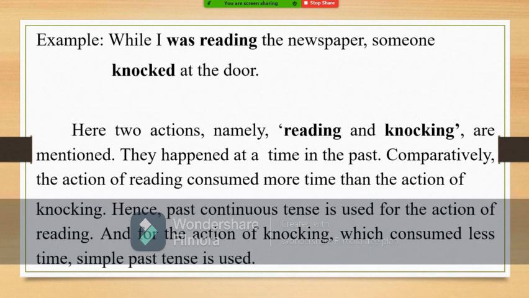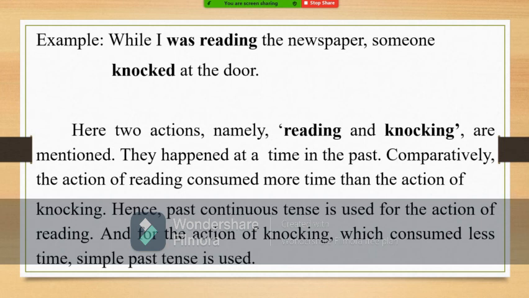Reading the newspaper consumed more time, but knocking at the door may take less time, within a fraction of a second or some minutes. That action will take only a short duration. So for the longer action, reading the newspaper, which consumed longer time, we can use past continuous tense. And for the shorter action, the action that took less time, we can use past tense.